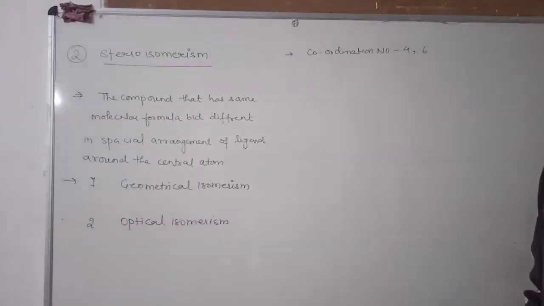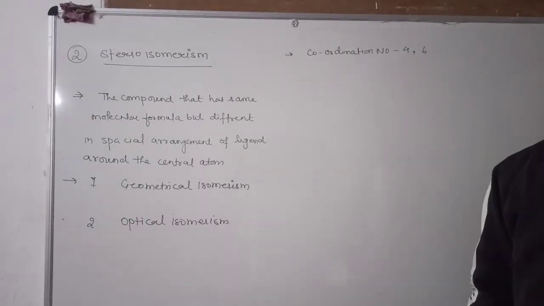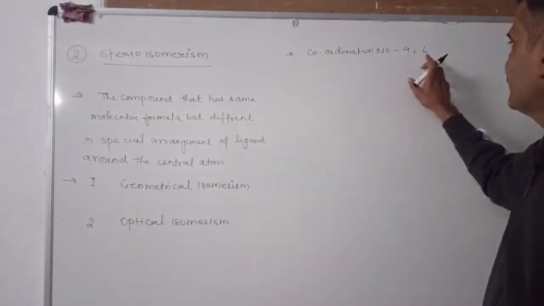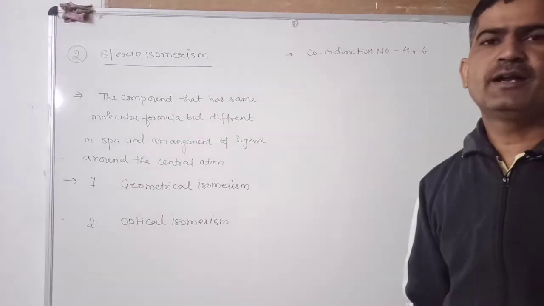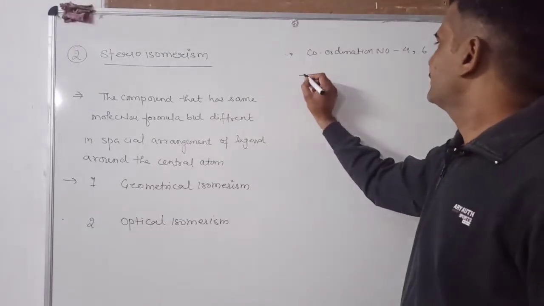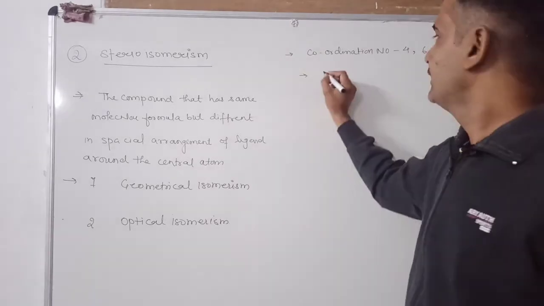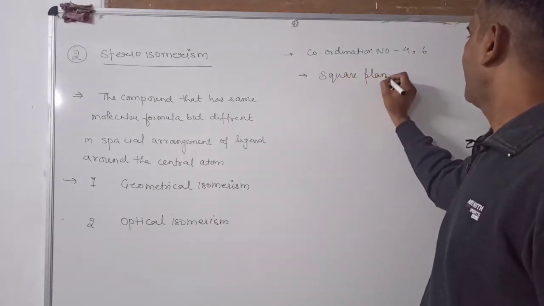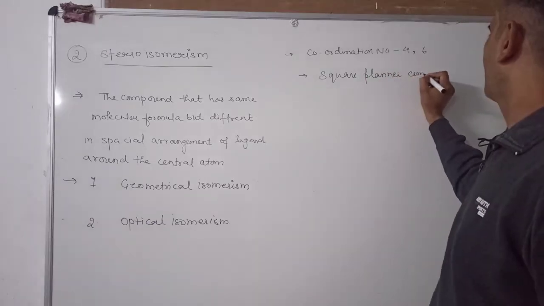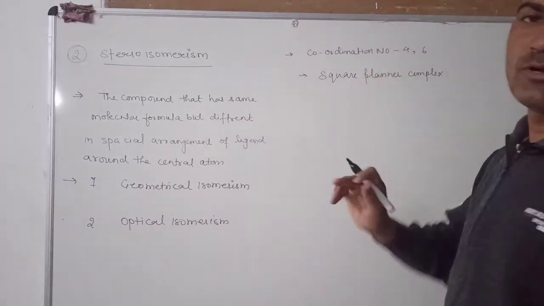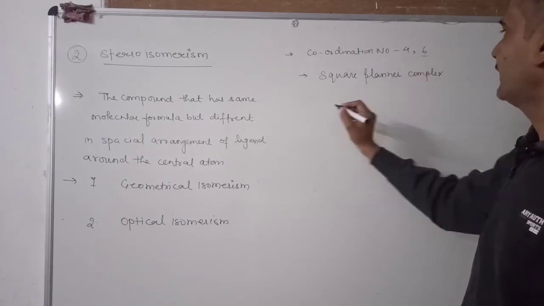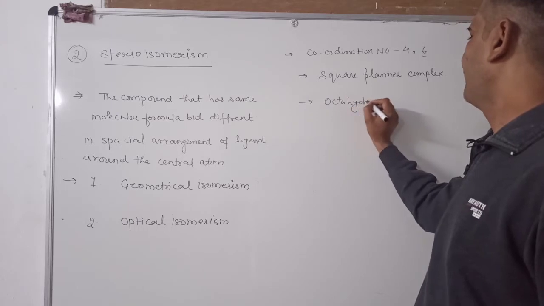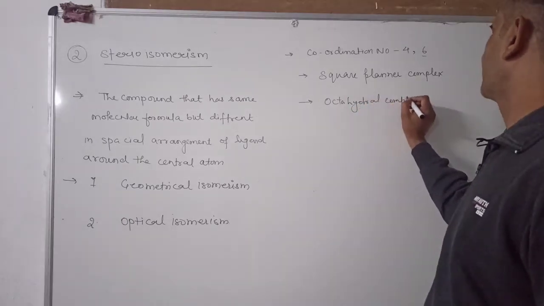The compound that has coordination number 4 is known as a square planar complex, and that has coordination number 6 is known as an octahedral complex.